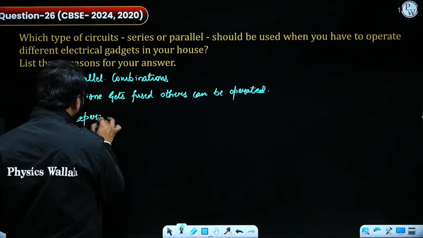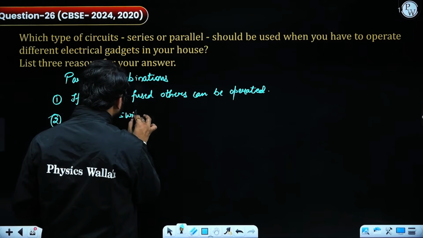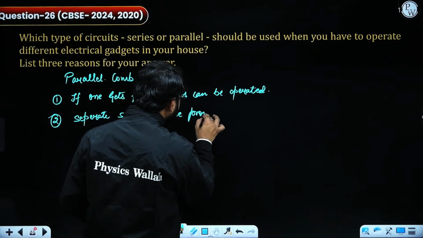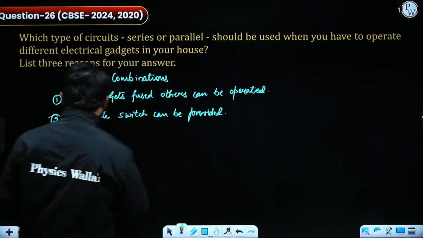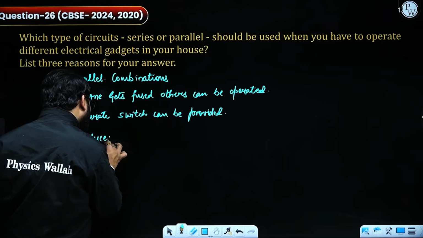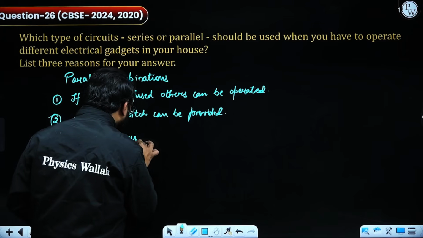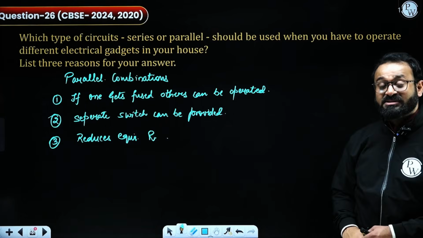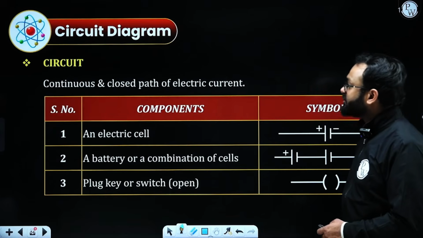Separate switch can be provided. And third, reduces equivalent resistance. So these are the major 3 listed reasons that we can write in the examination as well.